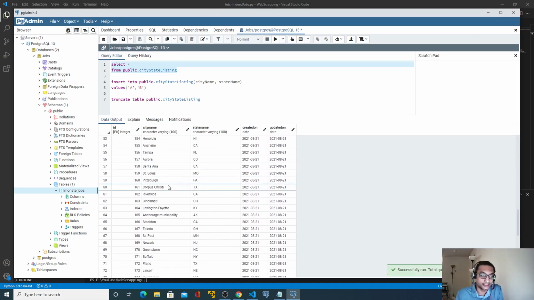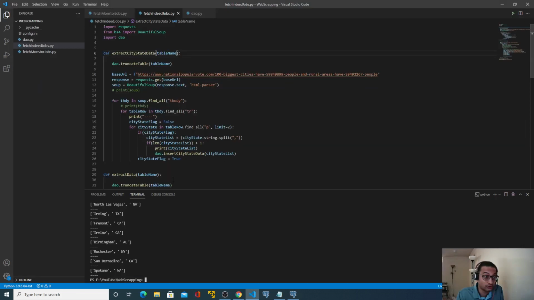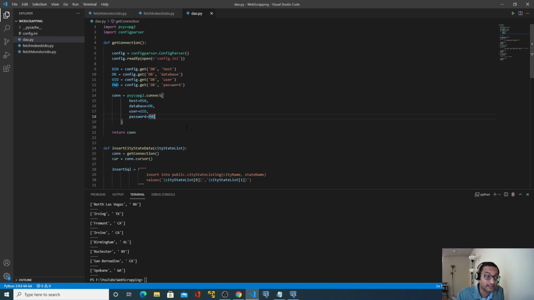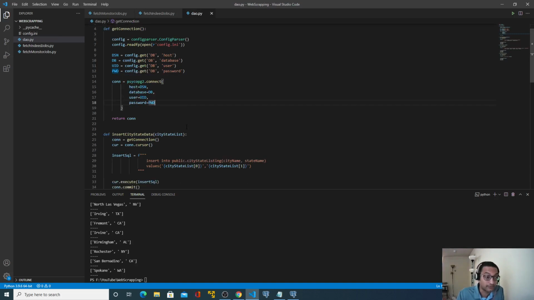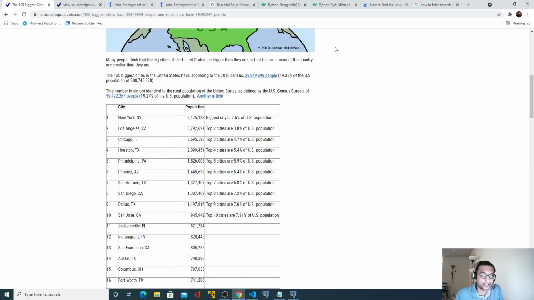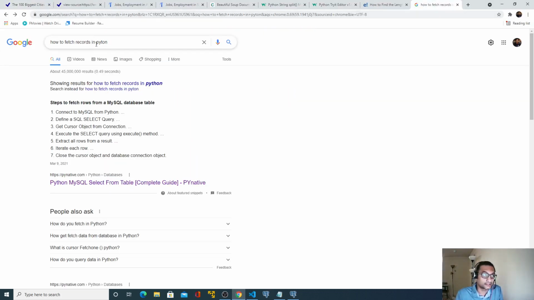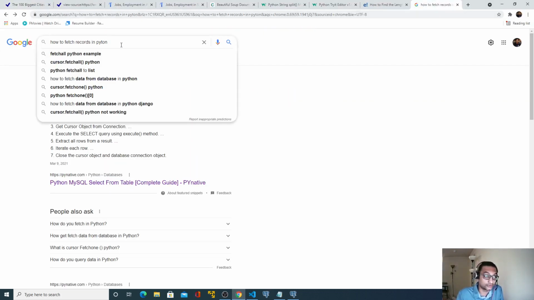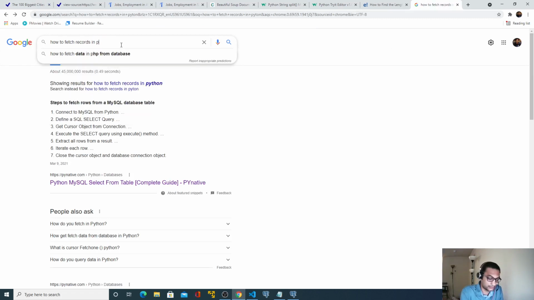Now, as I said, we need to fetch these records back into a Python list. So how can we fetch the records? So far, in the last video or before that, we saw how we can insert records into a Postgres table using Python. Now we have to fetch these records. So let's Google it. If I search how to fetch records using Python,